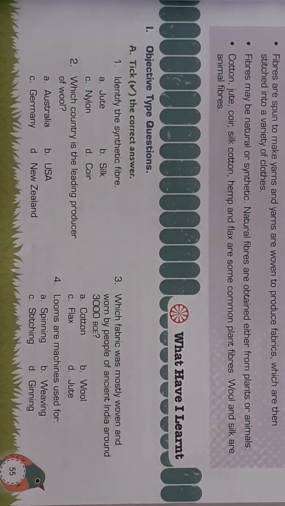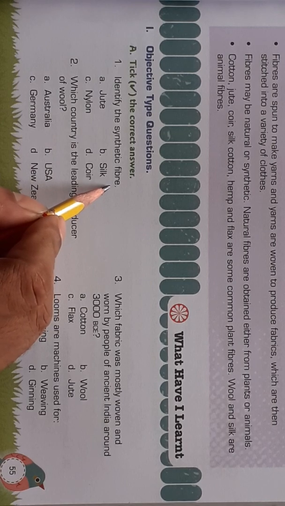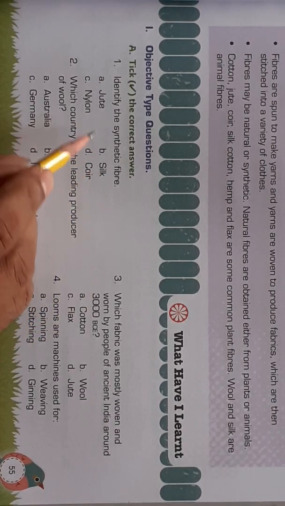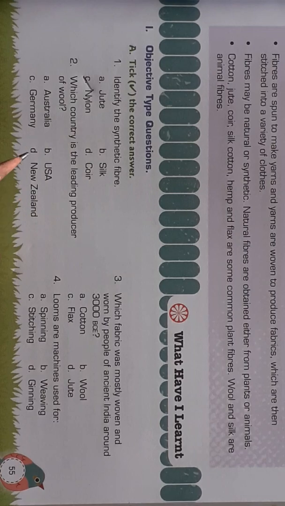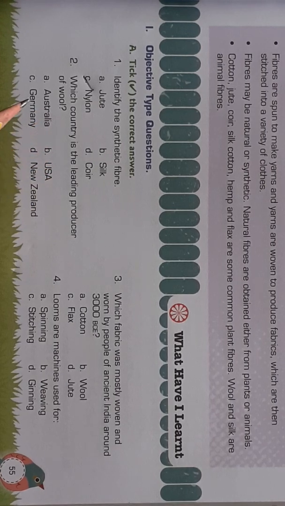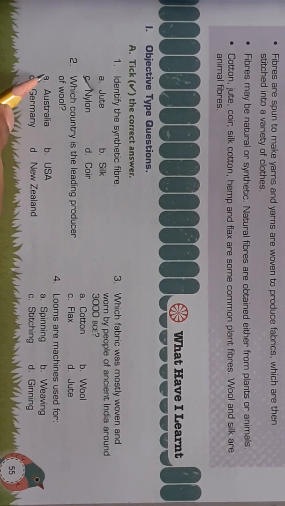Choose the correct answer. First question: identify the synthetic fiber. Here the options are jute, silk, nylon, coir. Answer is nylon. Next, question number 2: which country is the leading producer of wool? Options are Australia, USA, Germany, New Zealand. You know, it's very easy. Answer is Australia.